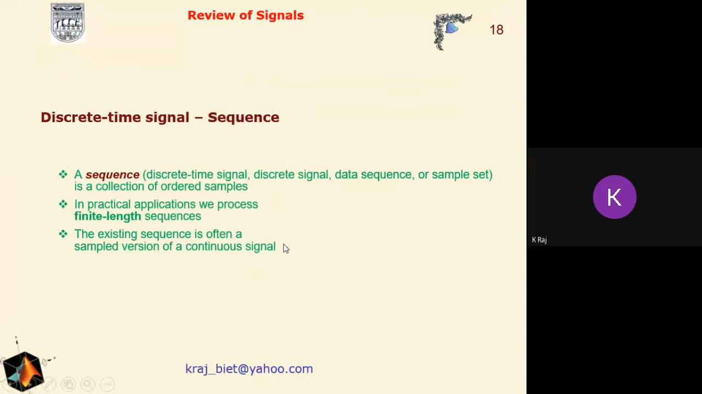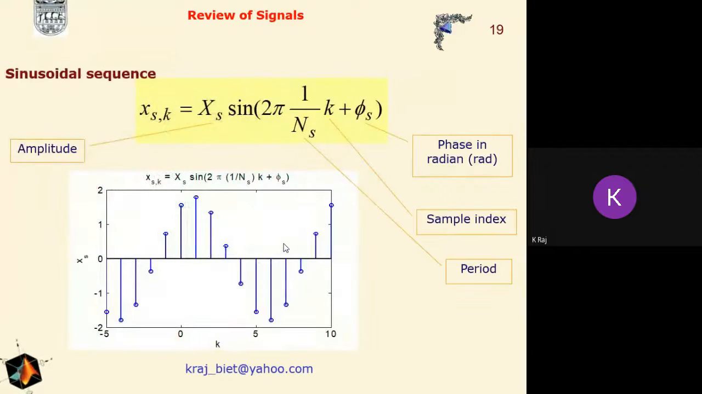Now, suppose we are interested in generating discrete time signals. As we have described the analog signals, in a similar manner we can describe the discrete time signal. Here we have written x(k), that is, for the discrete values of k. This is the amplitude, sine 2 pi 1 upon Ns, where Ns is the period, k is the sample index, and phi is the phase in radians.